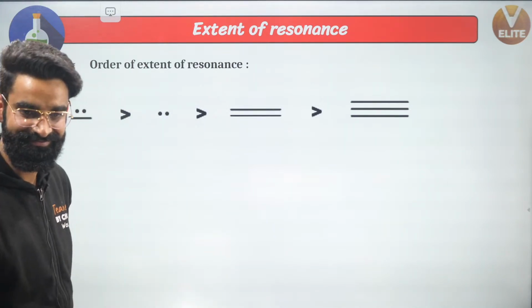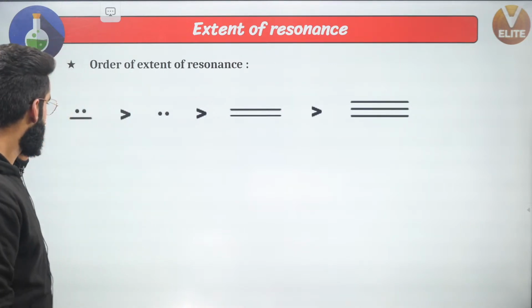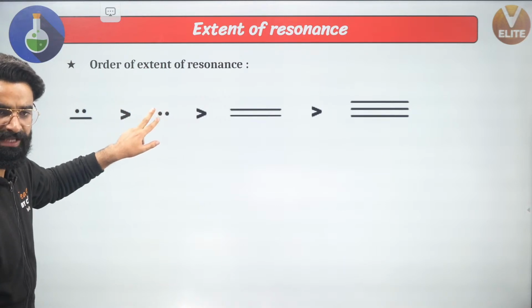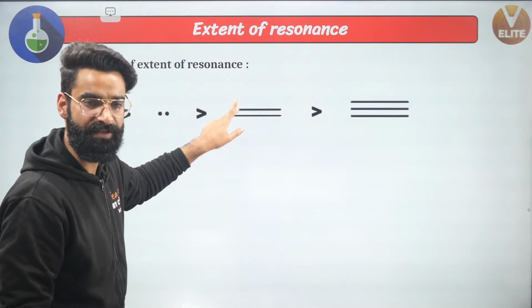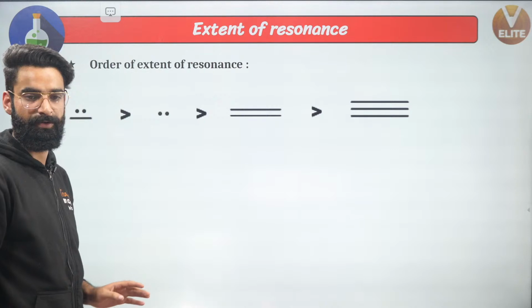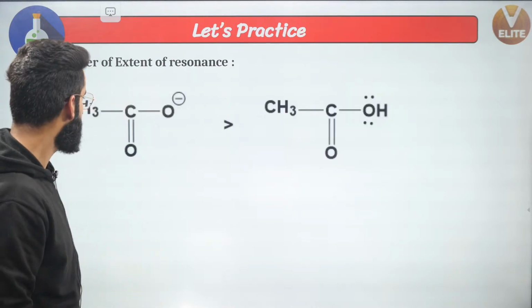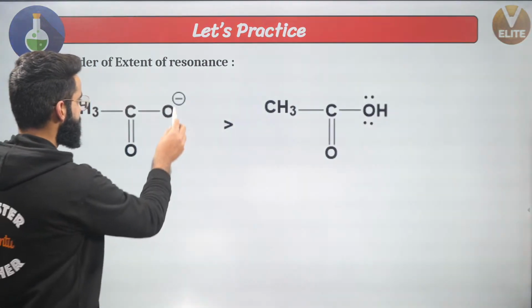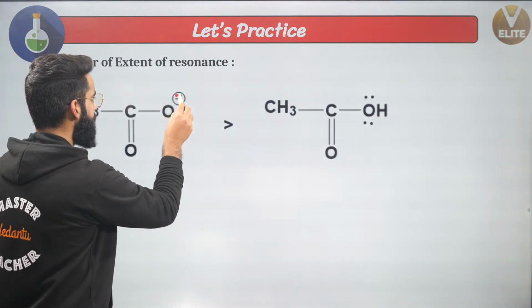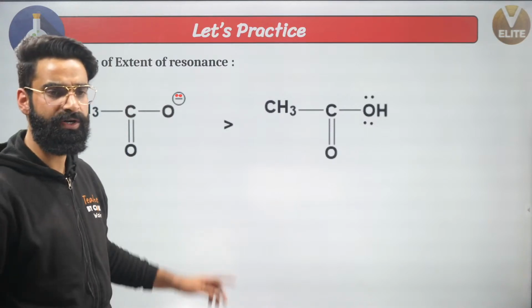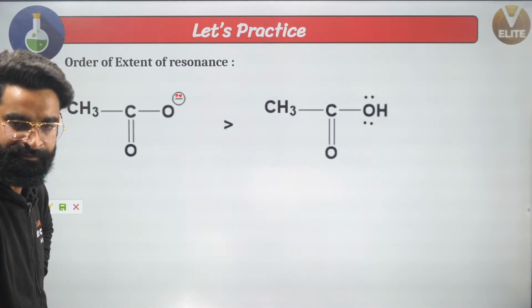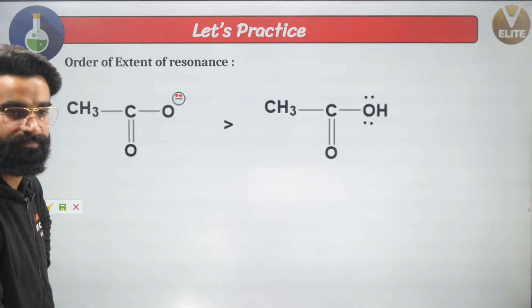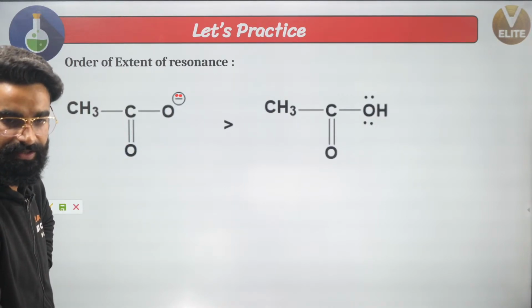Okay? Fine. Remember, guys, negative charge with the lone pair will show maximum resonance, followed by the lone pair, followed by the pi electrons of the double bond, followed by the pi electrons of the triple bond. Now guys, where am I going to use this concept? There is something missing right here. This is negative charge with a lone pair. Now you have to tell me the order of extent of resonance. Where will the extent of resonance be more? First or second?